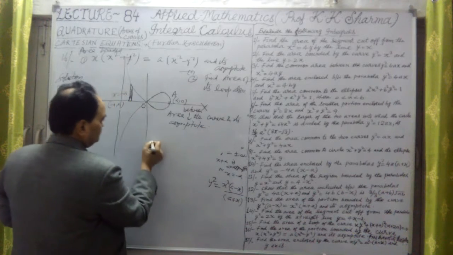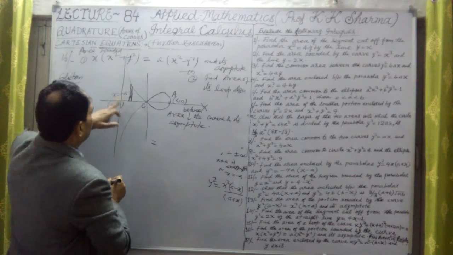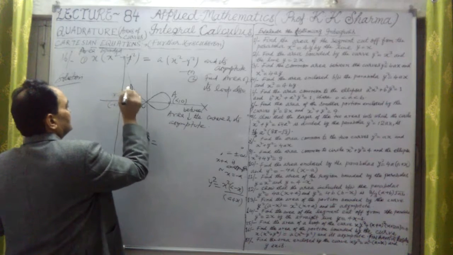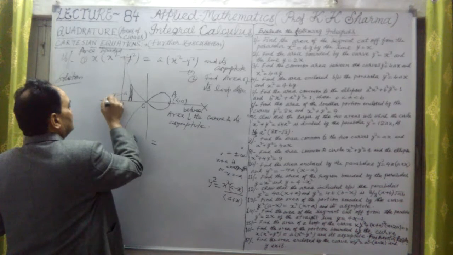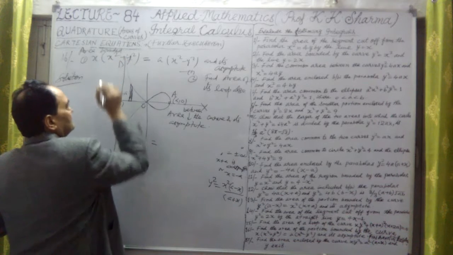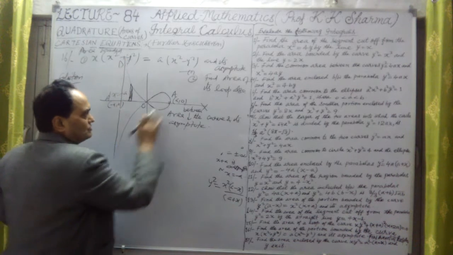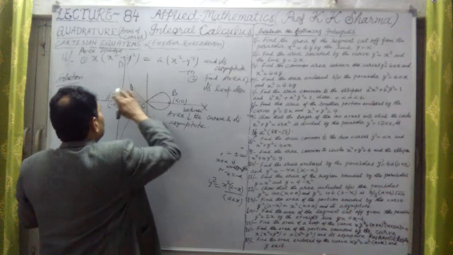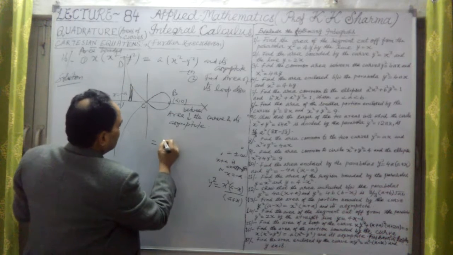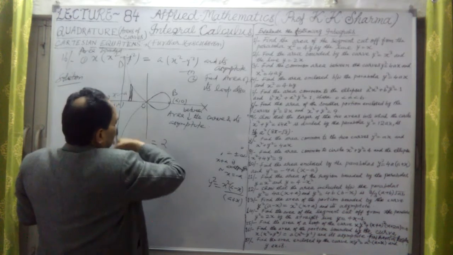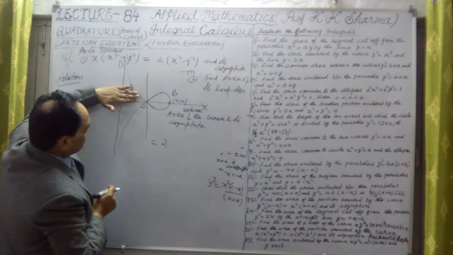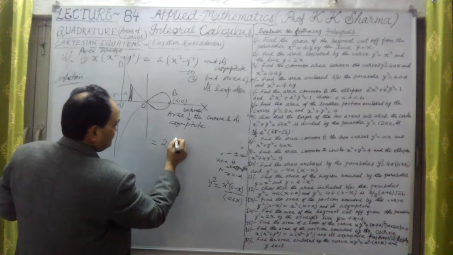Let me take the points A, A dash and B here. What is the area? It is twice this upper area.